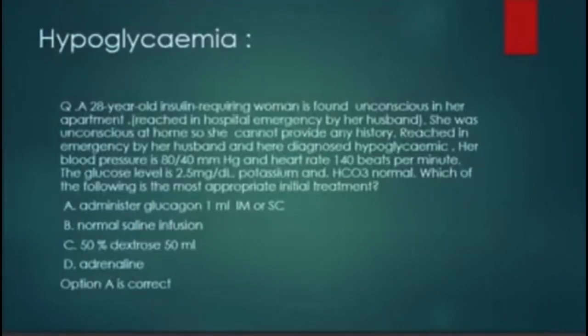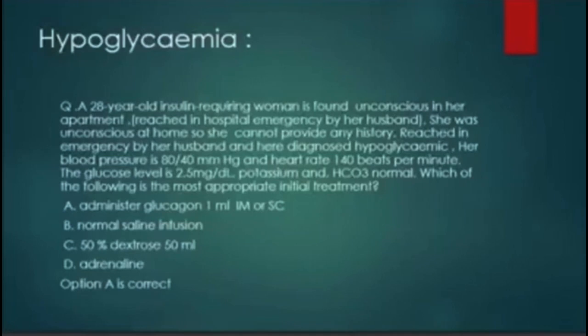I will show the recall on hypoglycemia. A 28-year-old insulin-requiring woman is found unconscious in her apartment and reached the hospital emergency by her husband. She was unconscious at home, so she cannot provide any history. Here hypoglycemia is diagnosed.